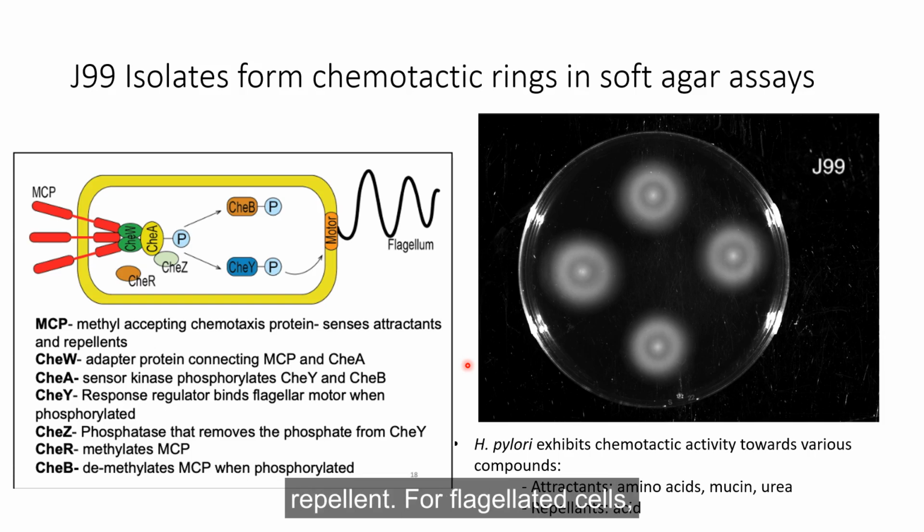For flagellated cells, this translates to the regulation of flagellar rotation, either in the clockwise or counterclockwise direction, where CW is random tumbling and CCW is straight swimming. And so this method allows a bacteria to migrate towards optimum conditions. So the rings that you see here are formed as the bacteria consume preferred nutrients.